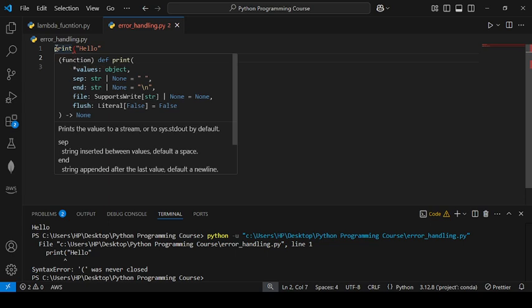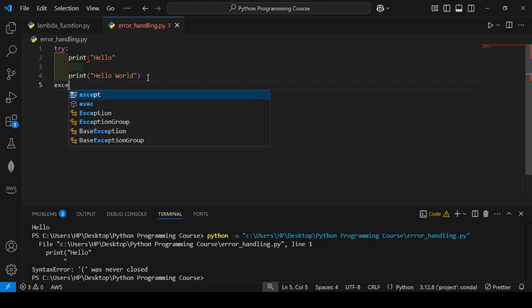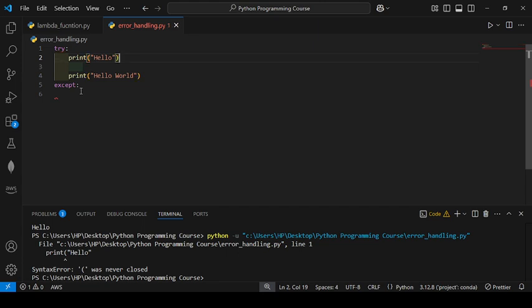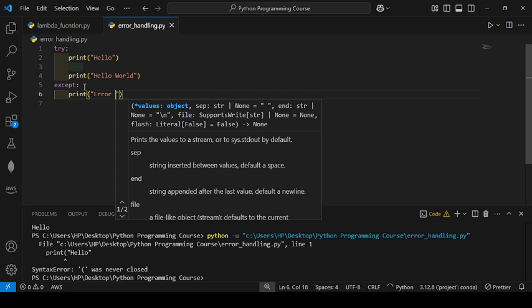First I will write the try keyword in Python. Then I will write the code here. Here I will write except. Then I will write here. Okay, first I will close it, because the try except block will handle only errors which occur during execution. This is called a runtime error. So I will write print error occurred.